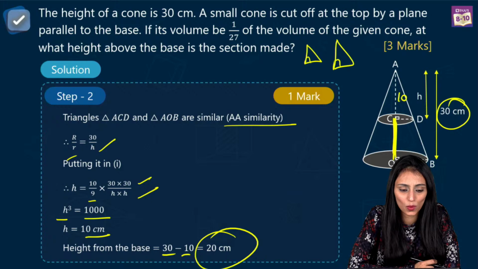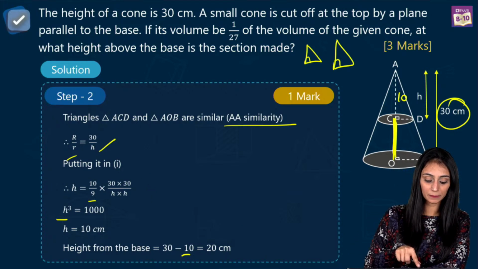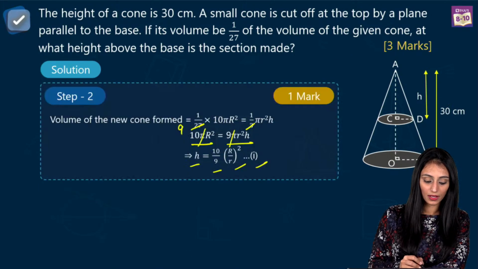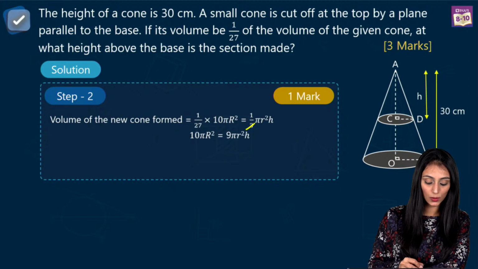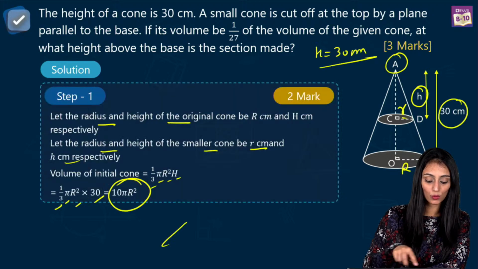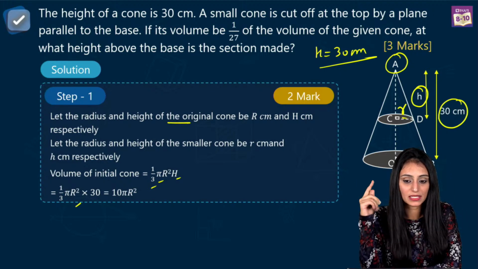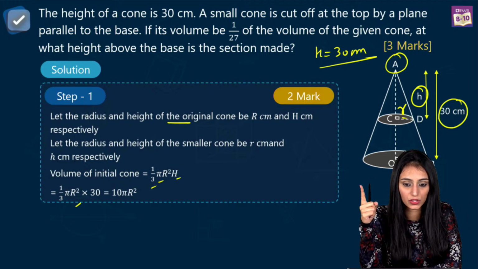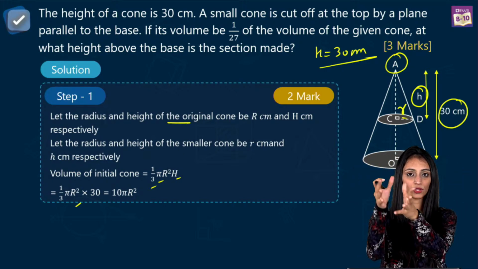You want me to explain one more time? Okay, some students are saying to explain one more time, right from the beginning. So this much part is clear, that the volume of the smaller cone is equal to 1 by 27th of the volume of the bigger cone. I'm explaining one more time for the ones who haven't understood this. Is this step clear?